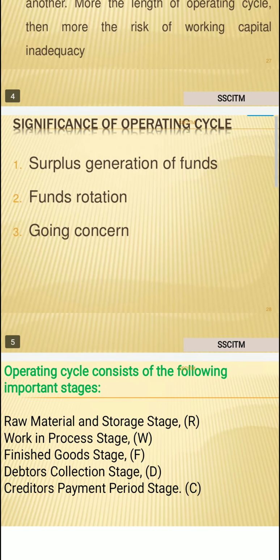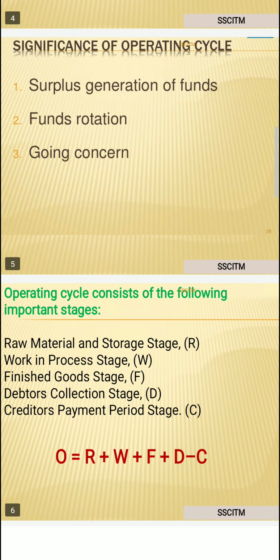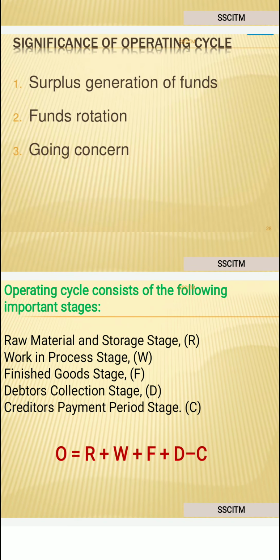The significance of the operating cycle is surplus generation of funds, funds rotation, and going concern. The operating cycle consists of the following important stages: raw material and storage stage, work in progress stage, finished goods stage, debtors collection stage, and creditors payment period stage.